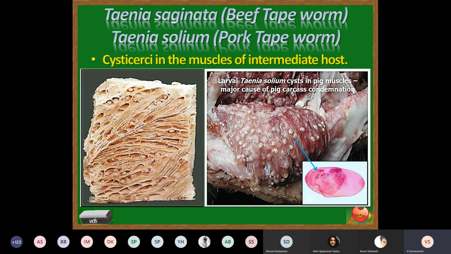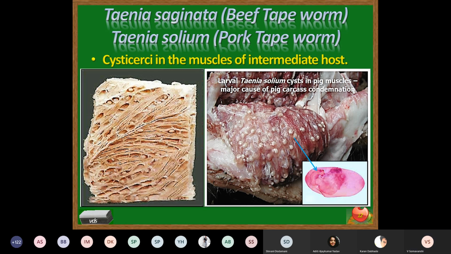You can see at the tip of the arrow, there is the head end of the larval form having 4 suckers. Such a larval form is present invaginated into the sac-like structure called the Cysticercus, which is present in the muscles of the infected intermediate host, cows and pigs.